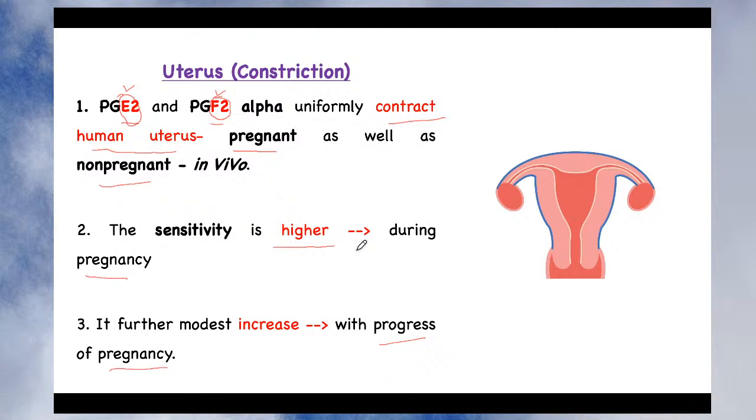So the point to remember here: there are two prostaglandins you must remember which are related to the uterus, that is E2 and F2 alpha. Okay, so E2 and F2 alpha. These are the two prostaglandins which produce contraction of the uterus, uniformly on both pregnant as well as non-pregnant uterus, but their sensitivity is higher during the pregnancy. It further modestly increases with the progress of the pregnancy.